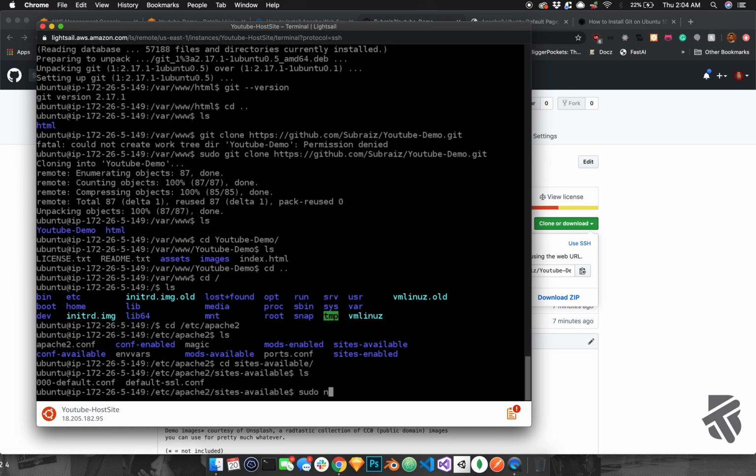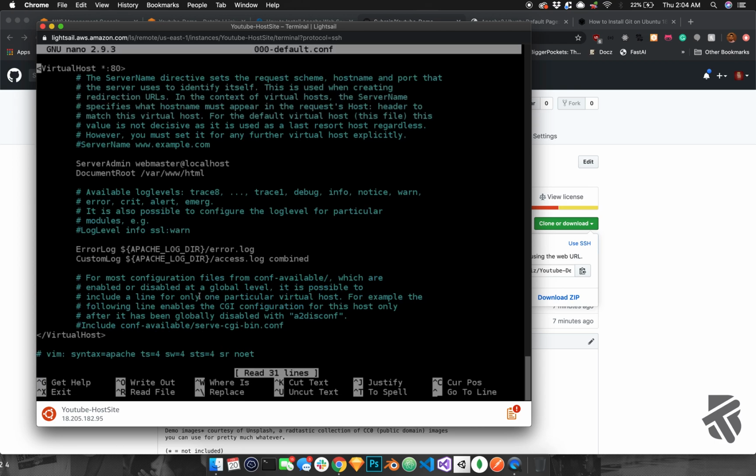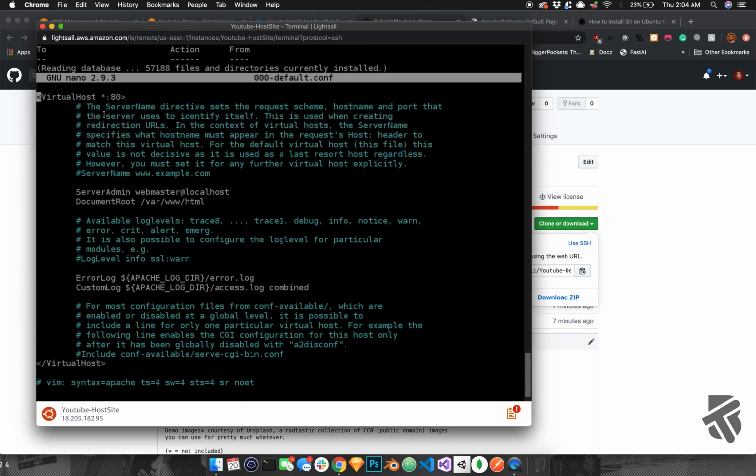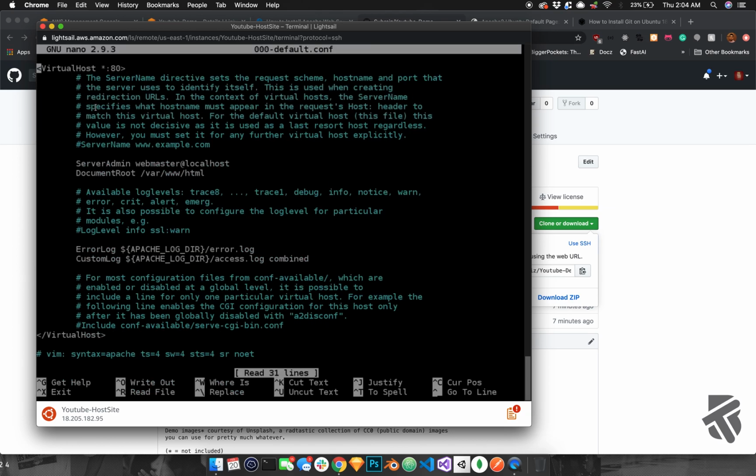Right now what these conf files do is they handle how everything is being routed on the server. They're configuration files. So if we type in sudo nano, which is just a text editor, and open this up, we can see how it's being configured right now. Everything that has a hashtag is just a comment, ignore it. This says this is open on all ports, 80, I'm guessing.